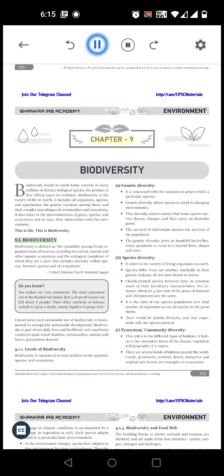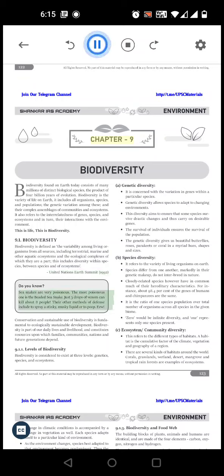9.1. Biodiversity. Biodiversity is defined as the variability among living organisms from all sources, including terrestrial, marine, and other aquatic ecosystems and the ecological complexes of which they are part. This includes diversity within species, between species, and of ecosystems. United Nations Earth Summit.